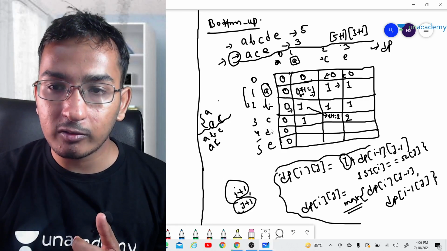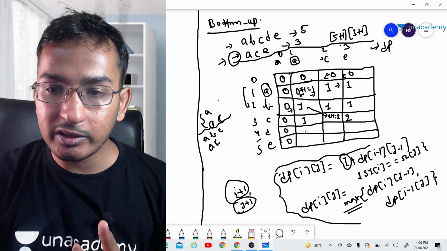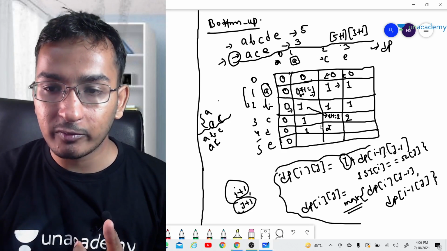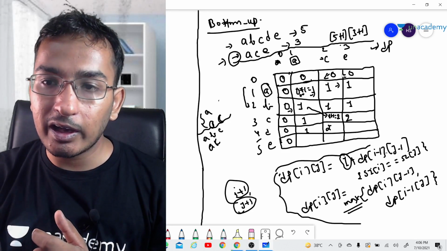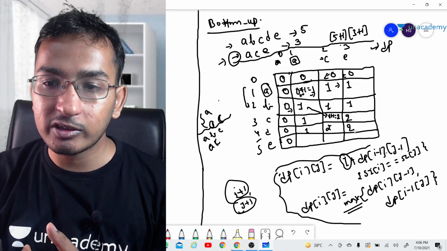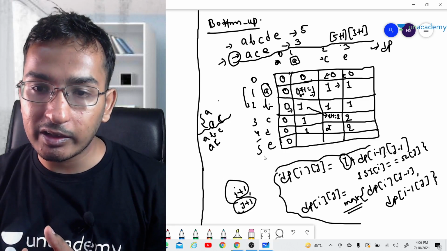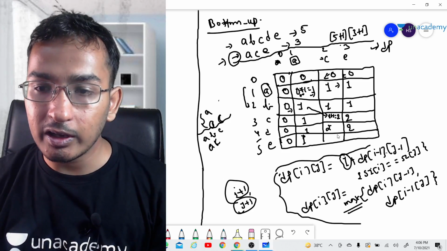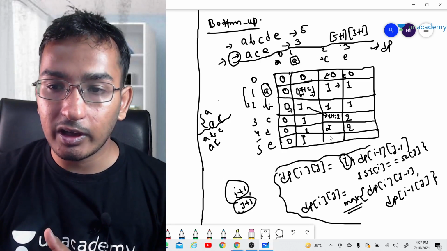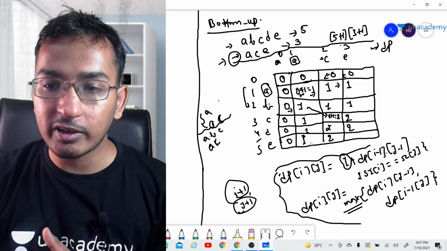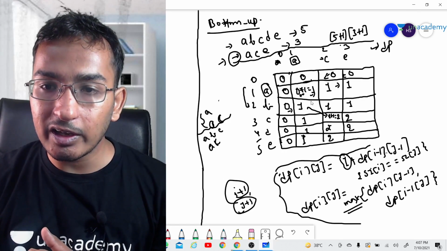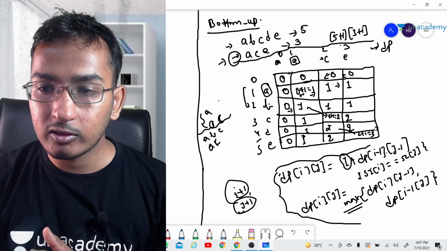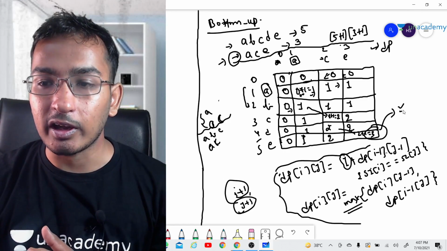Now if I talk about the D, D and A is not matching, the maximum is 1. And D and C is also not matching, the maximum from 1 and 2 is 2. And D and E is also not matching, the maximum is 2 still here. E and A is not matching, that is 1. And E, C is also not matching, so we can say it is 2 because the maximum of these two is 2. Now E and E are matching. So what will the maximum be? That is 2 plus 1, that is 3. So this cell will give our answer in the end.